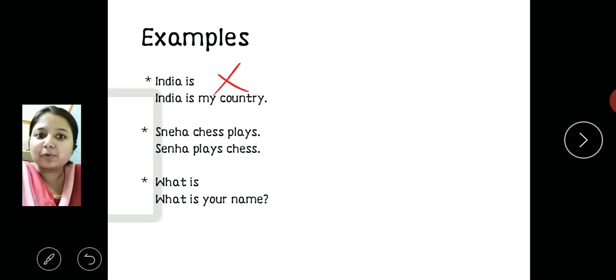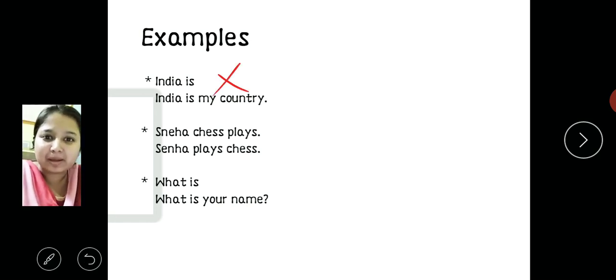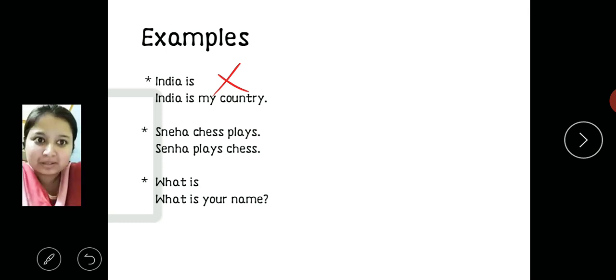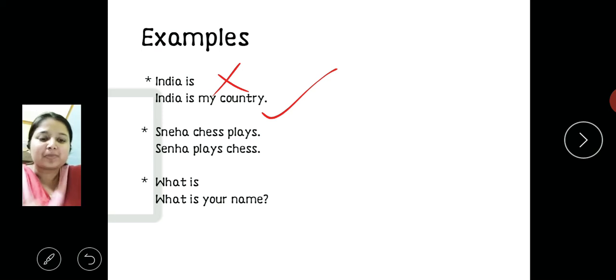But if we come to the second part, that is "India is my country," is it a sentence? Yes, it can be called a sentence, because we can get the meaning of this sentence. India is my country. India मेरा country है. So the meaning is quite clear. This is a sentence.